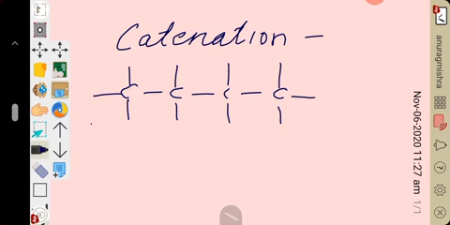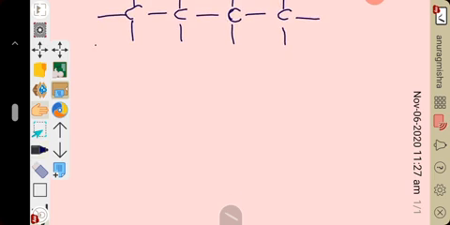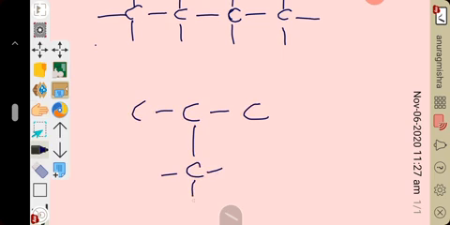You can see how this carbon is linking with this carbon, and this carbon is linking with the next carbon, and finally it makes a straight chain. Similarly, it can form a branched chain like this. Carbon can link with another carbon and can also form a branch with another carbon.